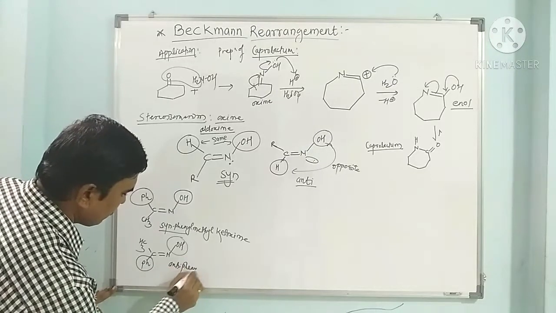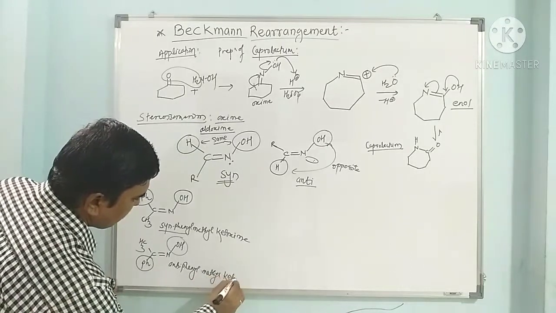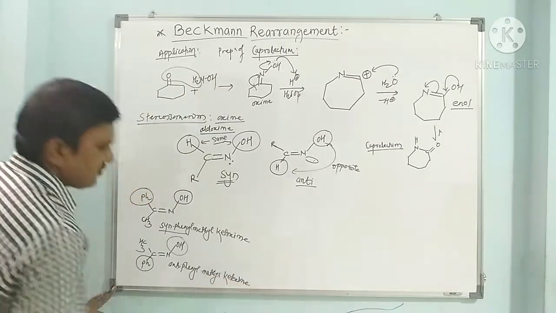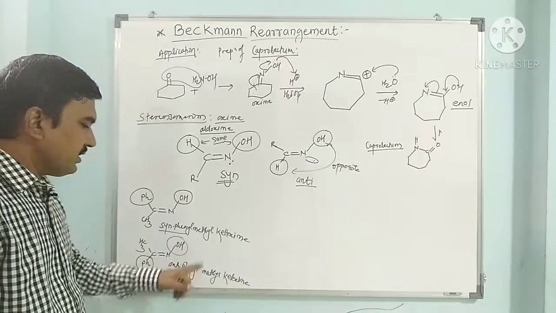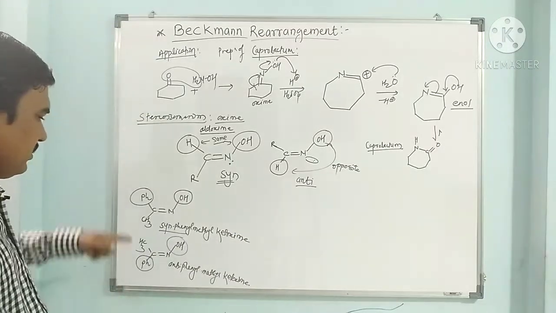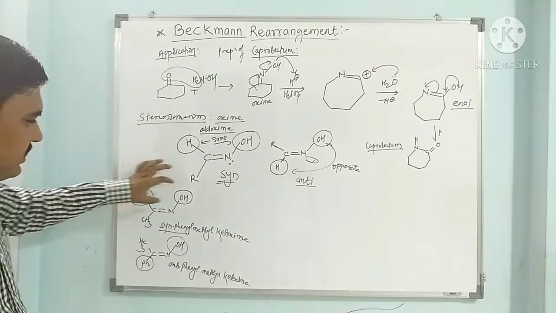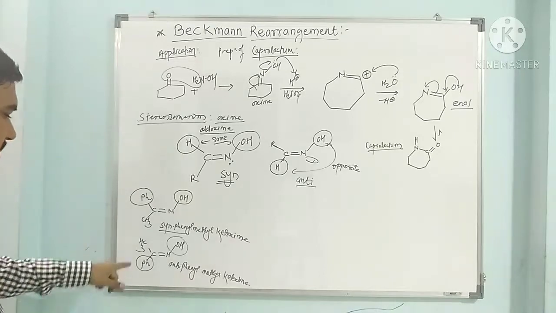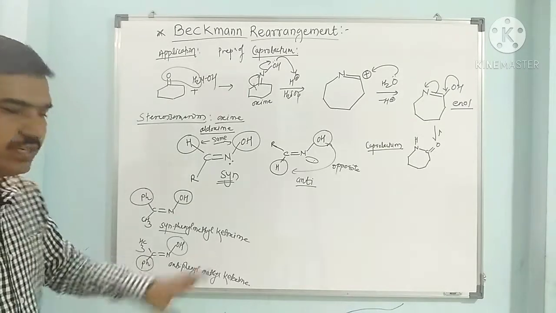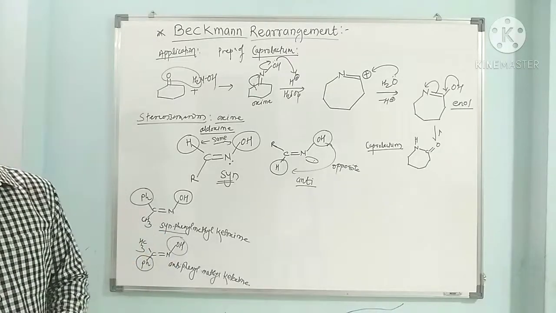So this is called anti phenyl methyl ketoxime. Here it is syn phenyl methyl ketoxime, because phenyl is syn with respect to OH. Here it is anti phenyl methyl ketoxime, because this phenyl ring is anti with respect to OH.